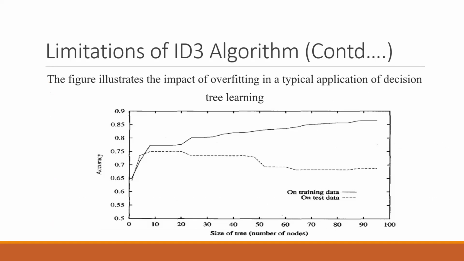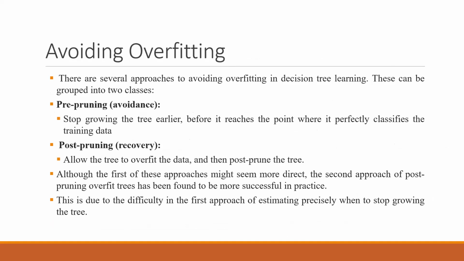So there are a few things to handle this overfitting. These are the two methods. We can do pruning, and pruning can be of two types. It can be pre-pruning or it can be post-pruning. So what does pruning mean? Pruning is removing or rejecting some nodes of the tree. If you are not considering some of the nodes, it can be done in two ways. Maybe you are not plotting it at all. So let's say that you are avoiding it. So this is the pre-pruning.